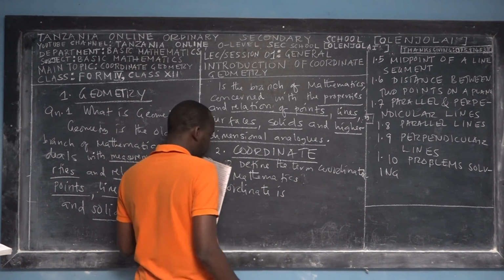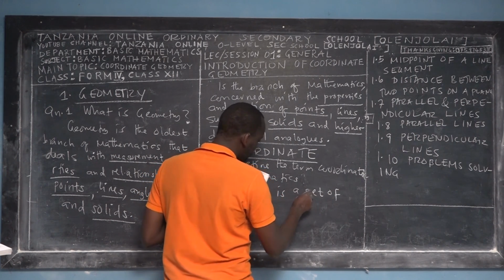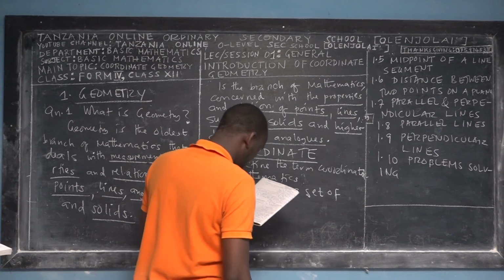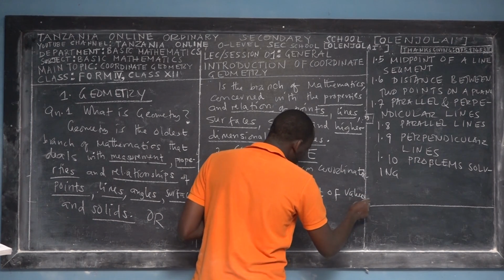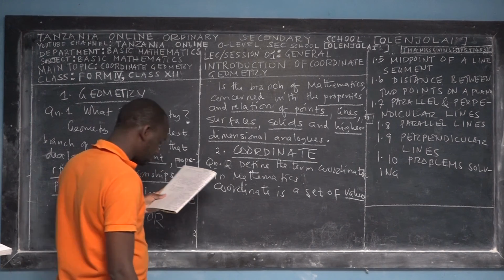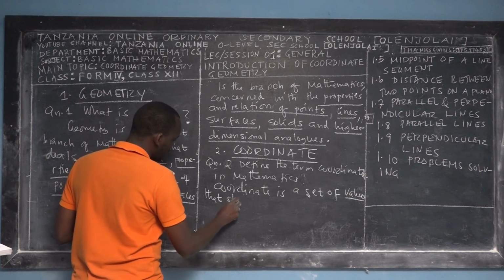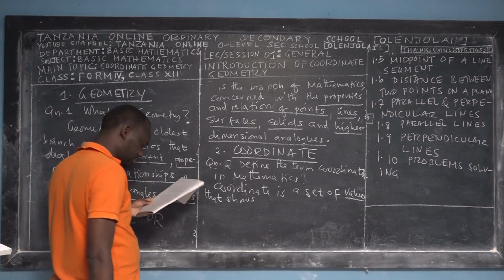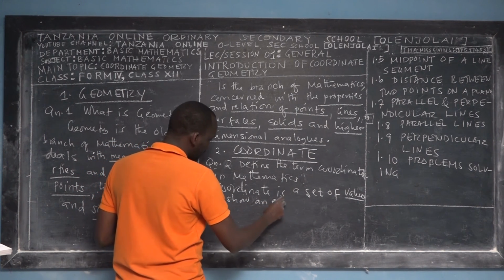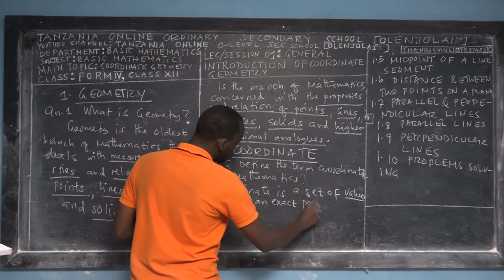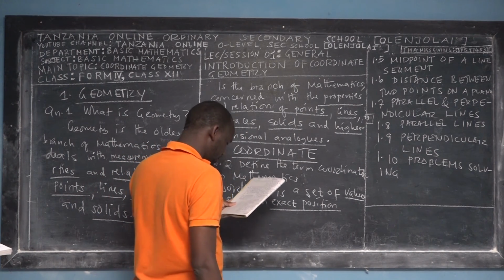So a coordinate is a set of values that show an exact position.